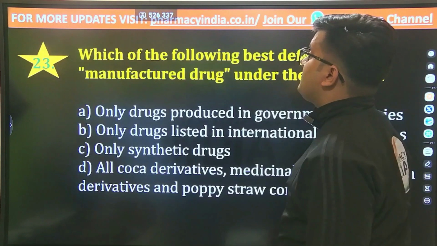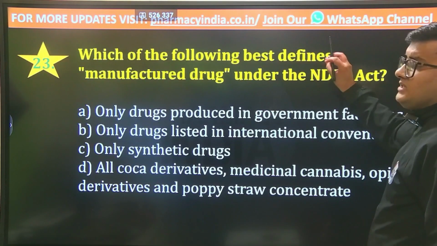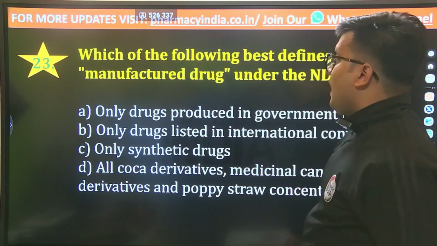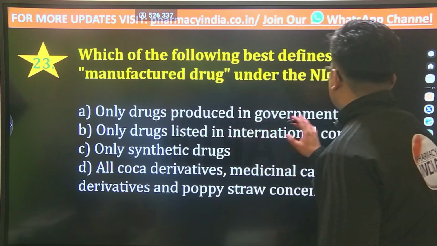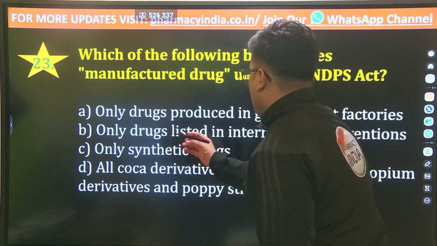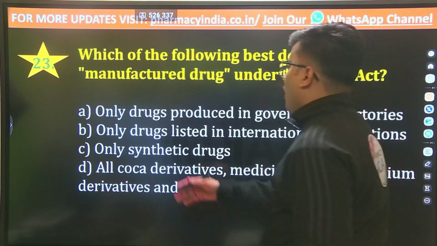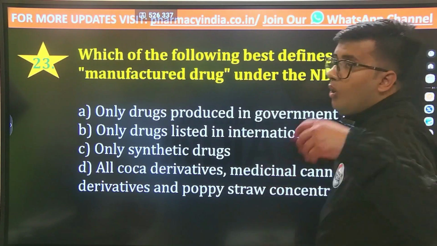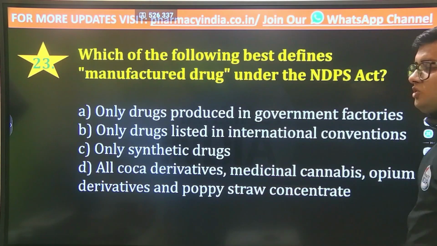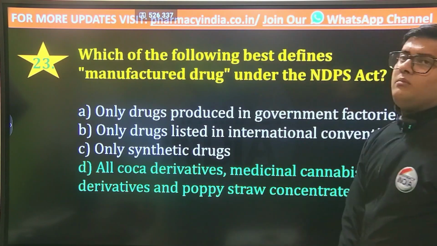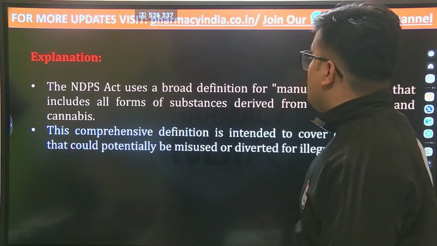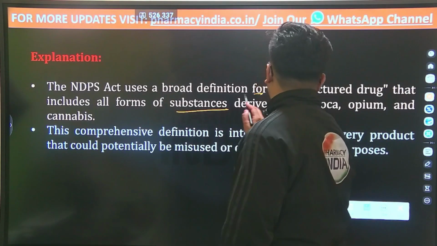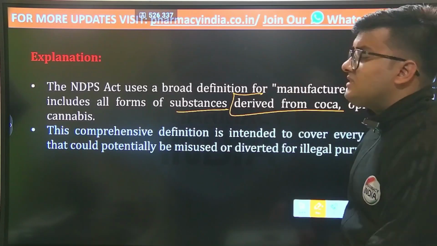The next question is, which of the following best defines manufactured drugs under the Narcotic Drugs and Psychotropic Substances Act? And the options are only drugs produced in government factories, or only drugs listed in international conventions, or only synthetic drugs, or all coca derivatives, medicinal cannabis, opium derivatives, and poppy straw concentrate. And the correct answer is option number D. That is, the NDPS Act uses a broad definition for manufactured drugs that includes all forms of substances derived from coca, opium, as well as cannabis.